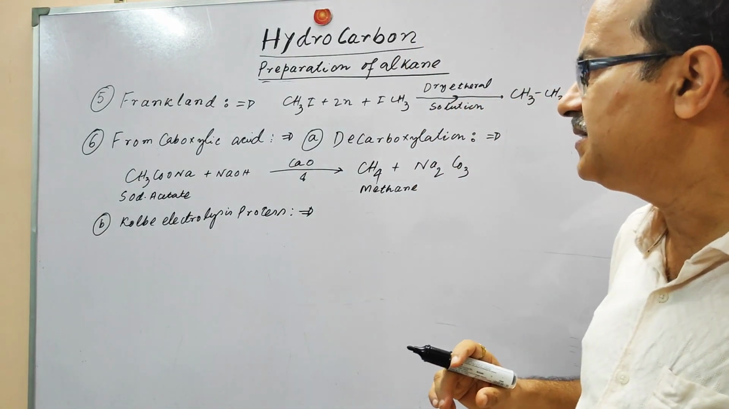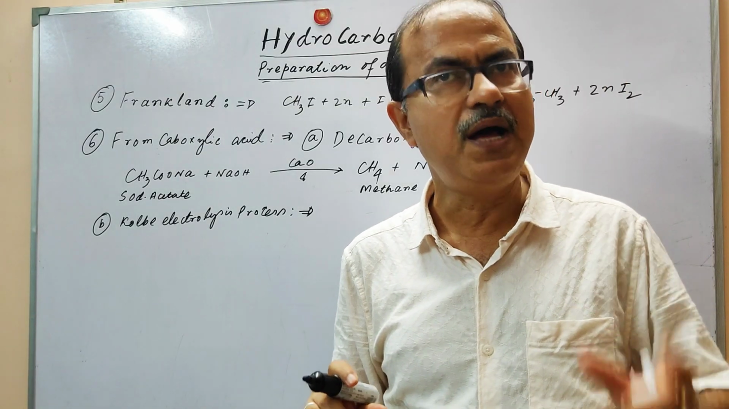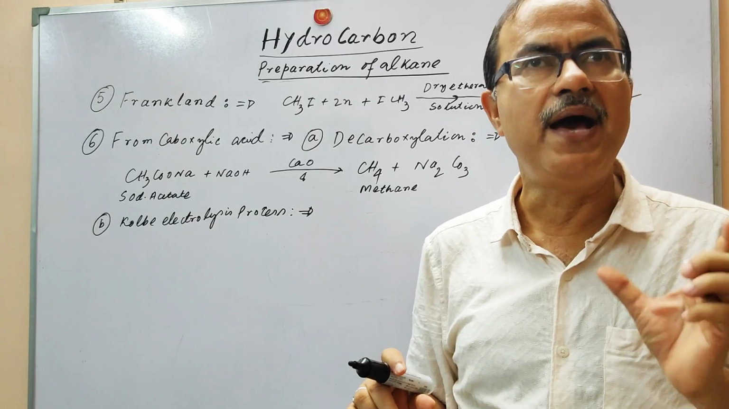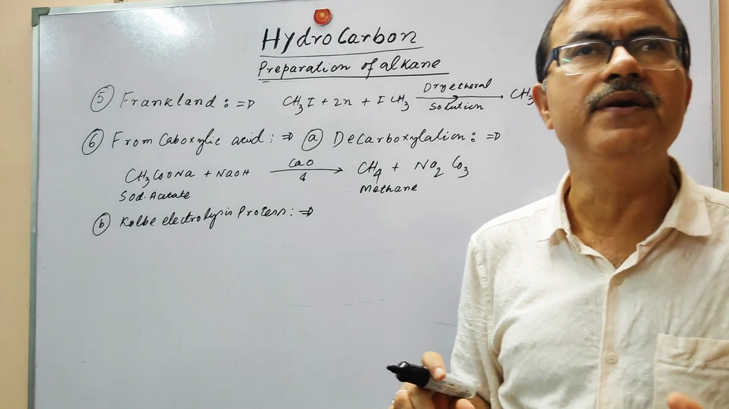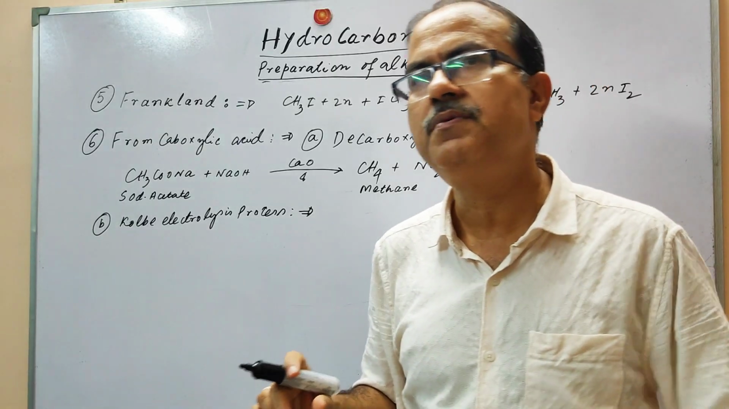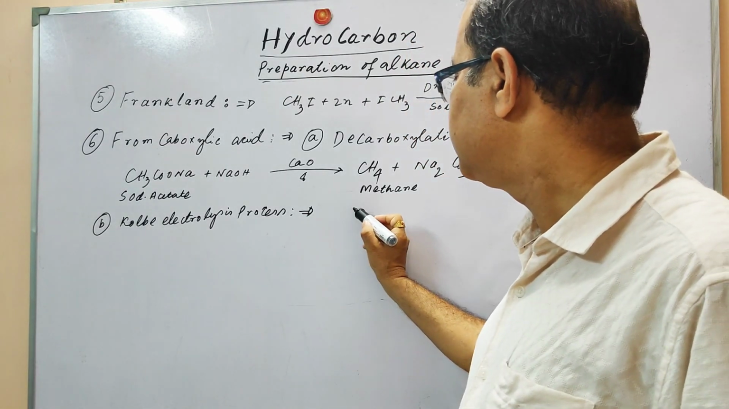When it is electrolyzed, it is going to produce the alkane, and this will be a higher alkane with an even number of carbon atoms, as we have seen in the case of the Wurtz reaction. The reaction is this.